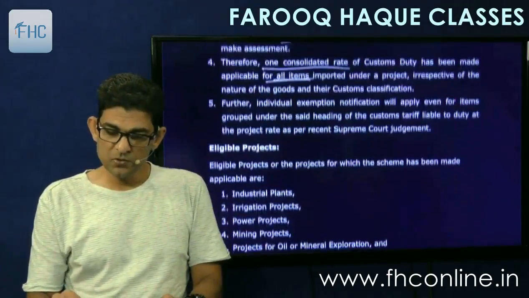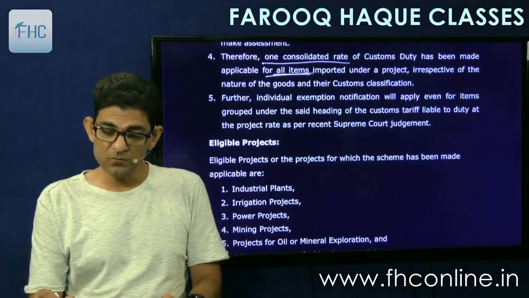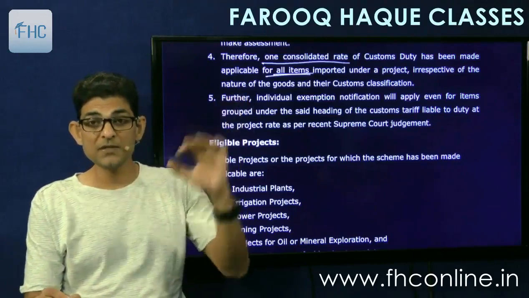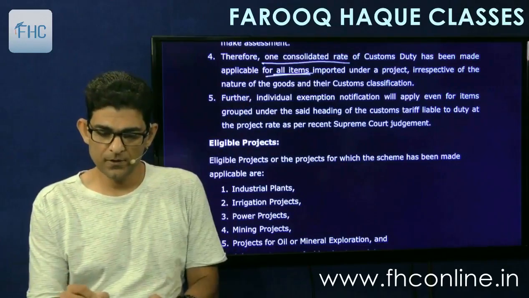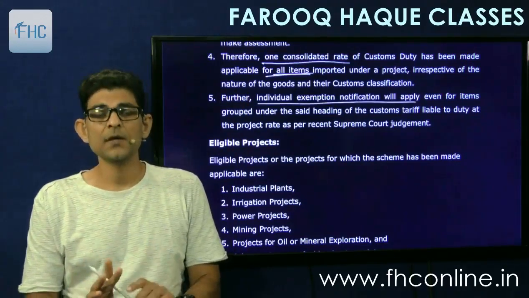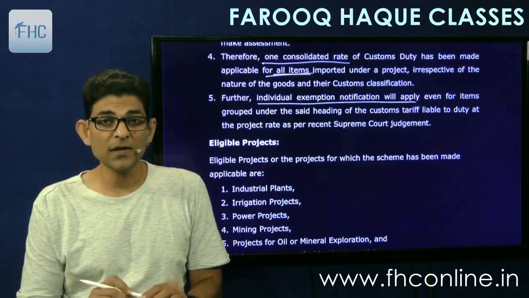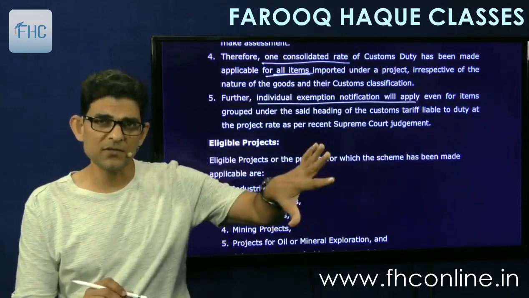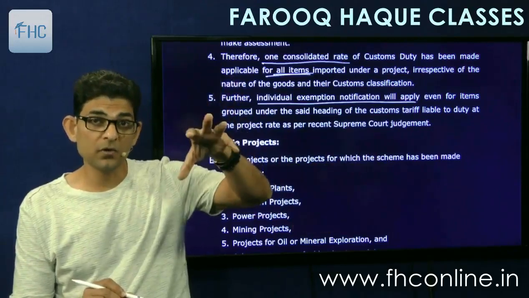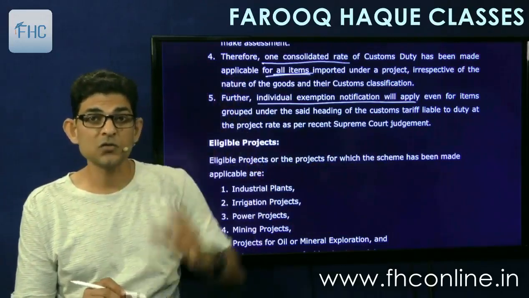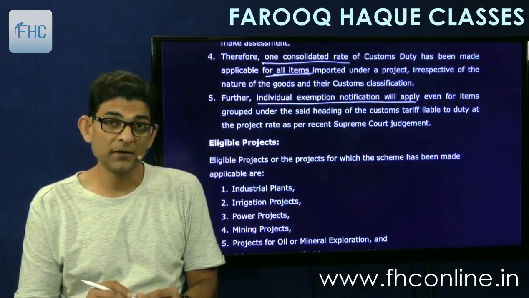Further, individual exemption notification will apply even for items grouped under the said heading of the customs tariff liable to duty at the project rate, as per the recent Supreme Court judgment. So if there is exemption for any particular goods, particular machinery, we can claim that exemption also. Individual exemption applies. So if there are 5 machineries imported, 4 are taxable, 1 is exempt. So that exempt one will not be taxed. We will keep it aside. The value will be kept aside. The value of 4 machineries will be put together and charged at the group rate,